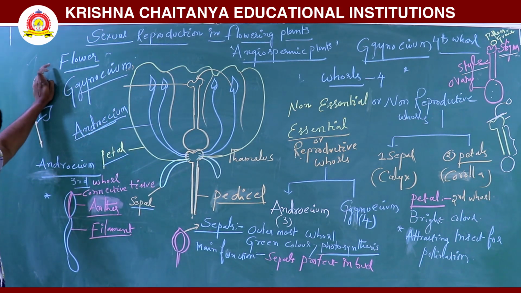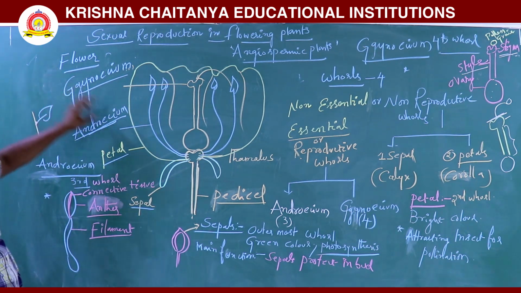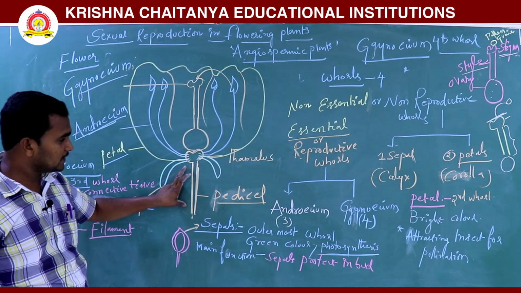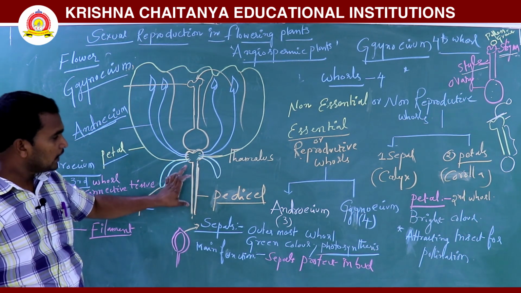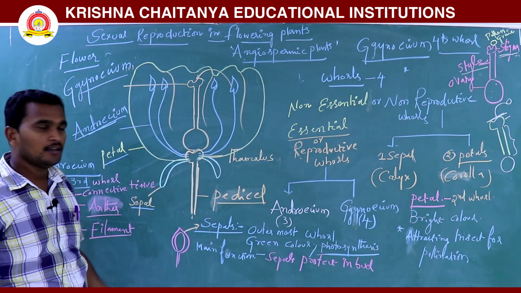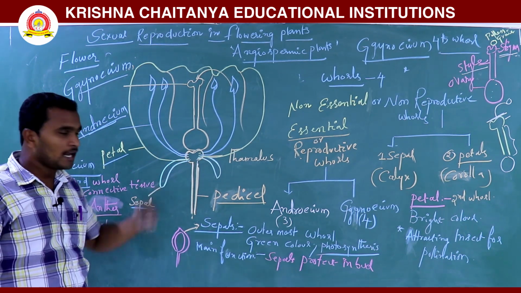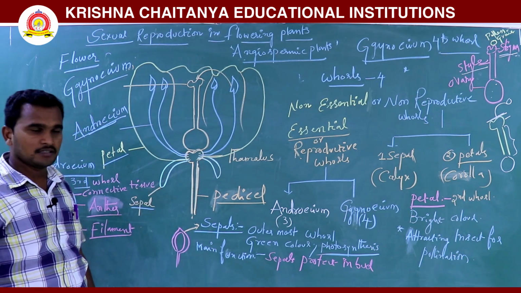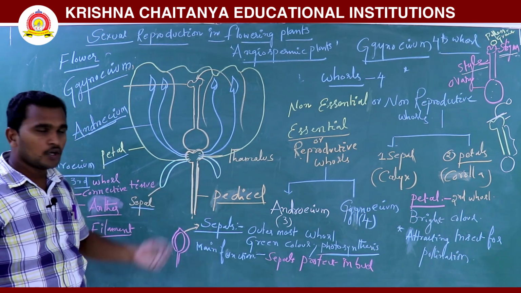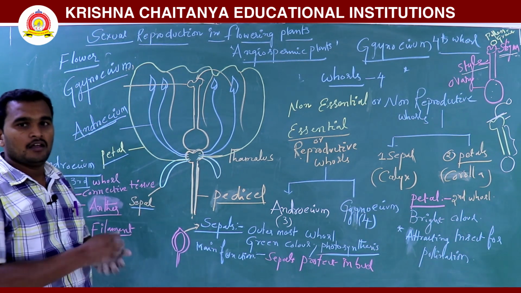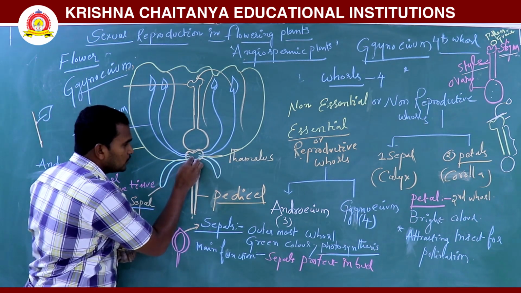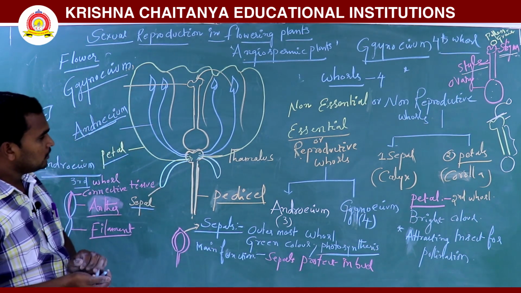It is present in angiospermic plants. This stalk-like structure is called the pedicel. At the pedicel tip region is the thalamus, a bulged or swollen part. On the thalamus, all nodes are condensed, meaning internodes are short.